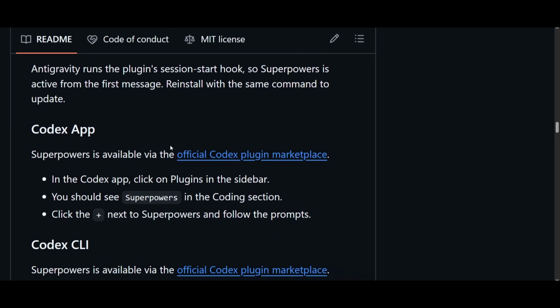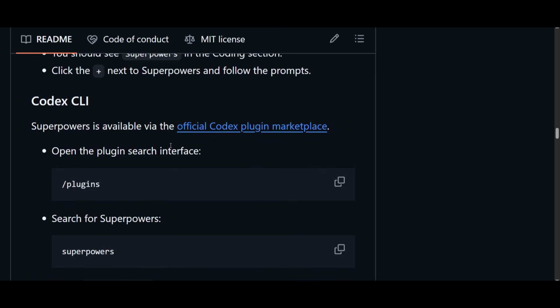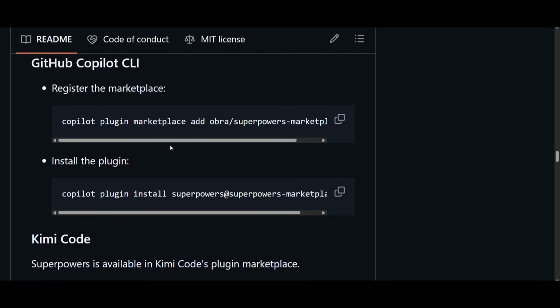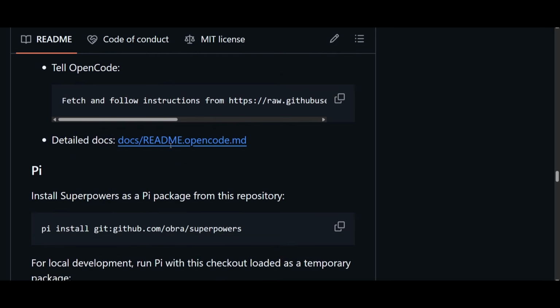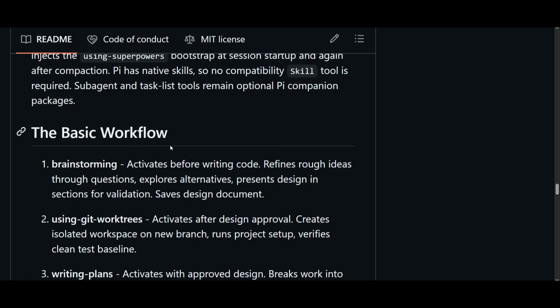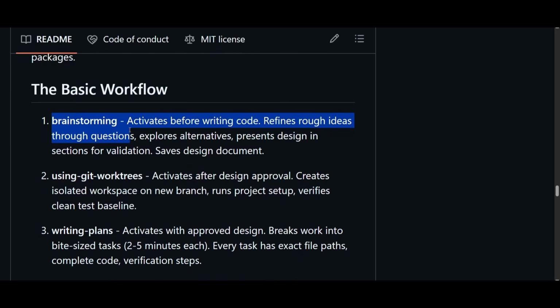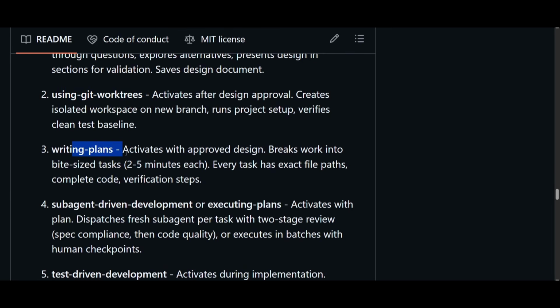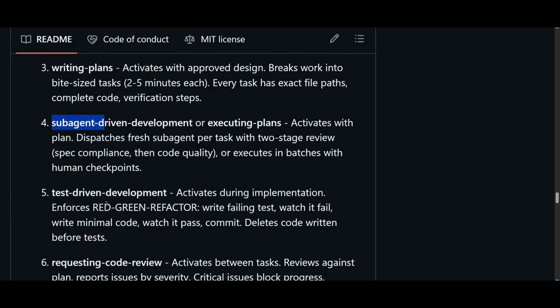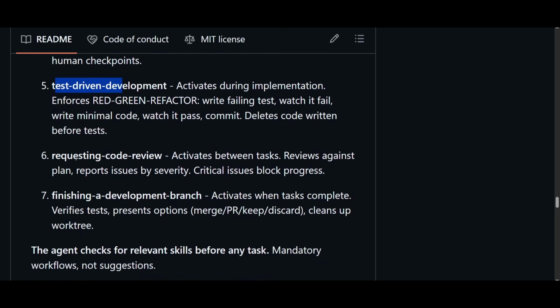Now, Superpowers equips AI coding agents with reusable skills that guide them through best software engineering practices. It encourages the AI to clarify the requirements, create implementation plans, follow test-driven development, perform systematic debugging, conduct code reviews, and verify solutions before completing a task. Here is the basic workflow they have written: brainstorming using a Git workspace, writing a plan, and if required, sub-agent driven development, test-driven development, code review, and finishing a development branch. So this is the whole process that is included inside Superpowers.